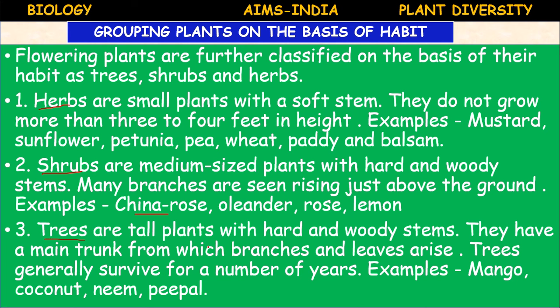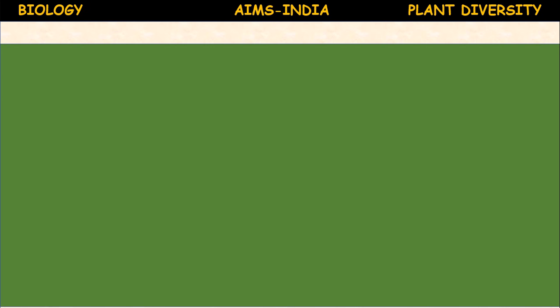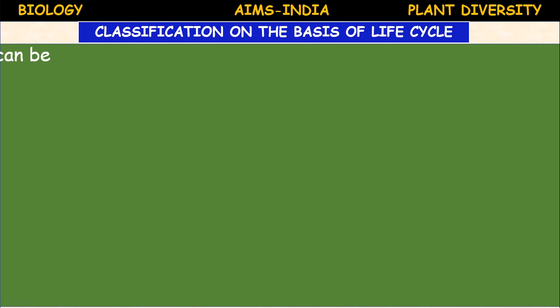Herbs are annuals, shrubs are biannuals. Some of the shrubs are even perennials also, and the trees are perennials which can survive for a long time. For example, a peepal tree or banyan tree can survive for more than 100 years.